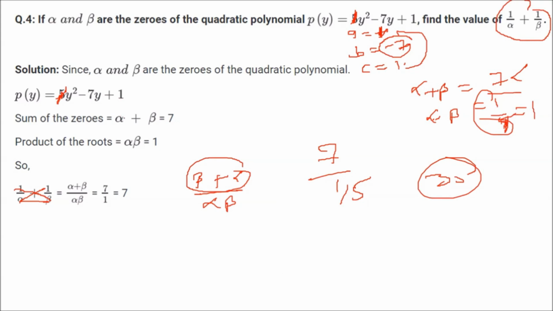Now alpha plus beta is 7. That is 7 by 1, and alpha into beta is 1 into 1. That is 1. So now alpha plus beta is 7, so put a 7 here. Alpha into beta is 1. So now you get the correct answer. There was a misprint here. So just remove 5 and then you can solve.